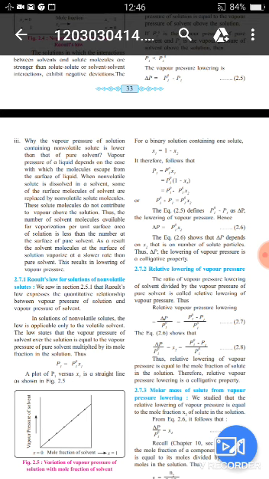We can replace P1⁰ minus P1 by ΔP, the lowering of vapor pressure. So the lowering of vapor pressure is equal to P1⁰ times X2. Equation 2.6 shows that ΔP depends on X2, that is, on the number of solute particles. ΔP is the lowering of vapor pressure.